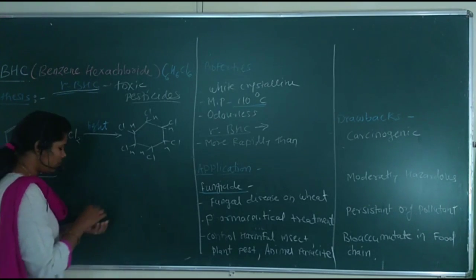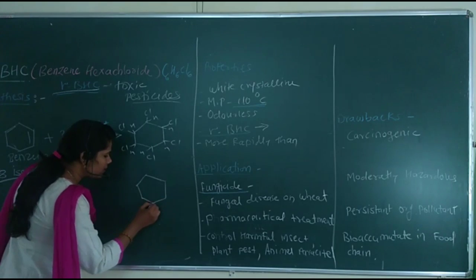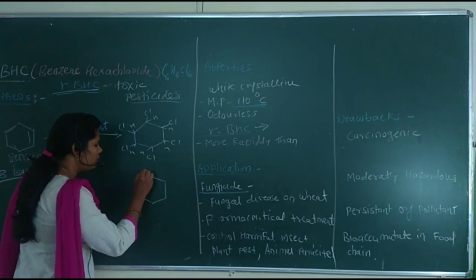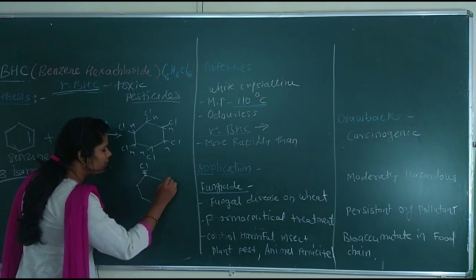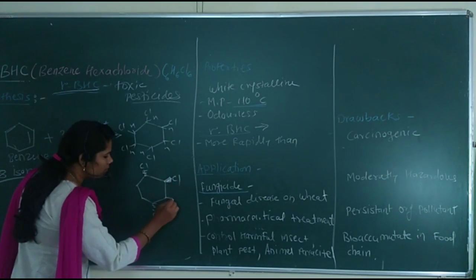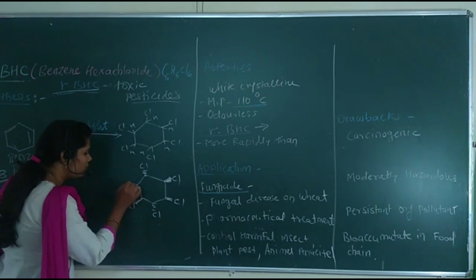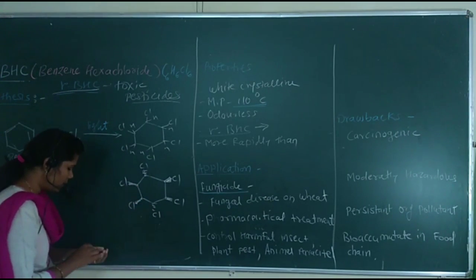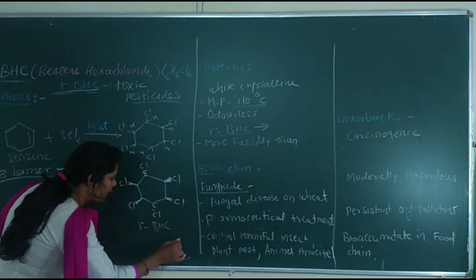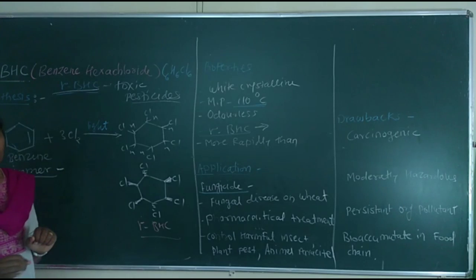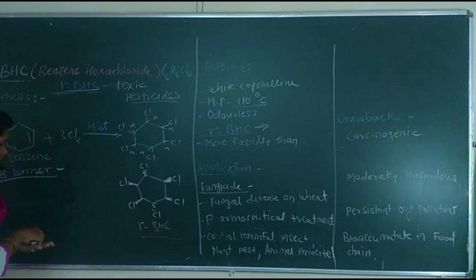This is the structure of the gamma isomer, like this. This is the gamma isomer of BHC. This is very toxic. Likewise, other isomers are also there.